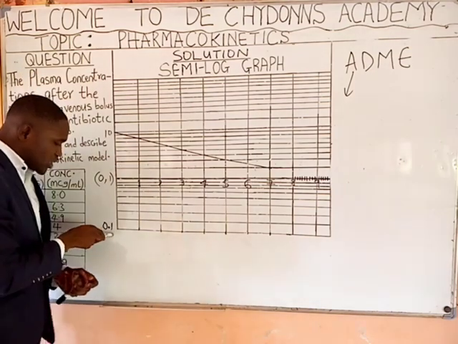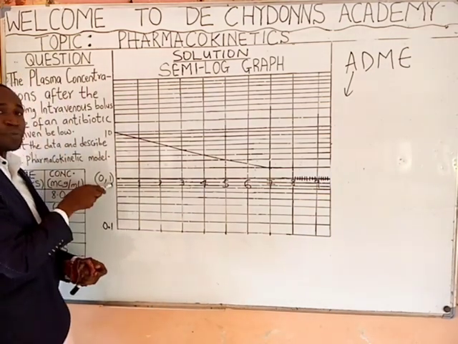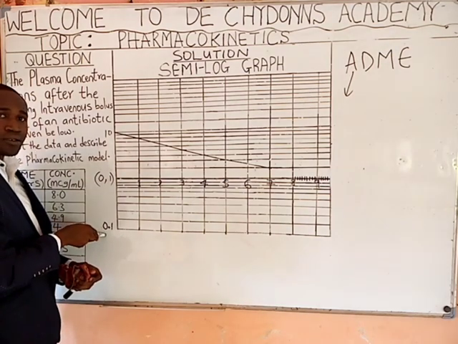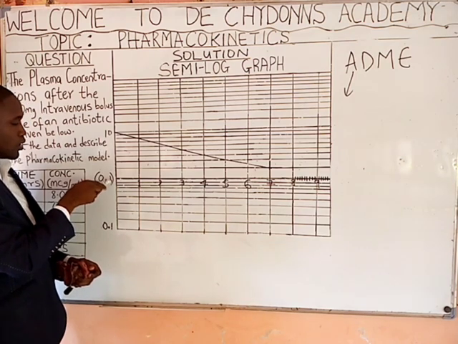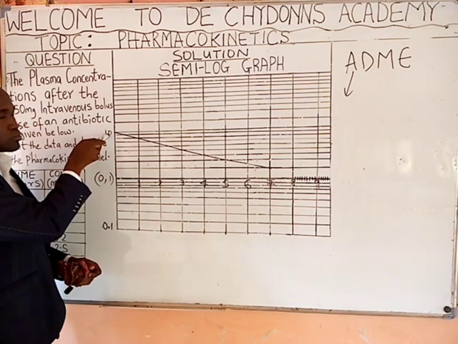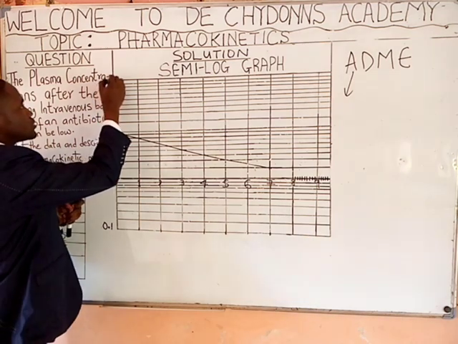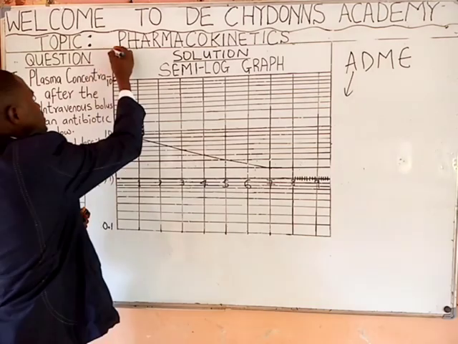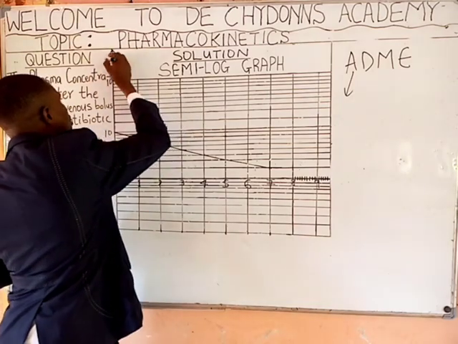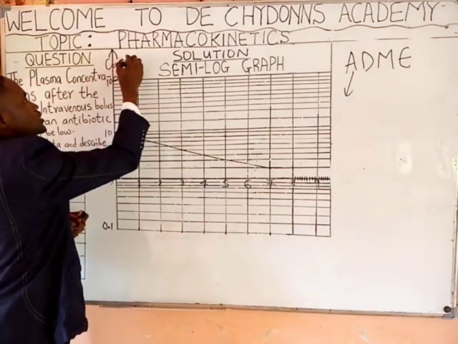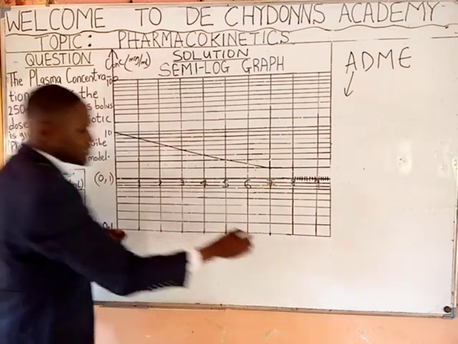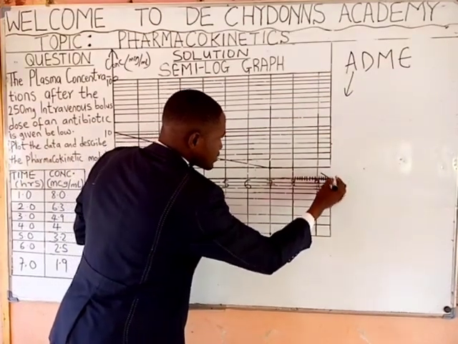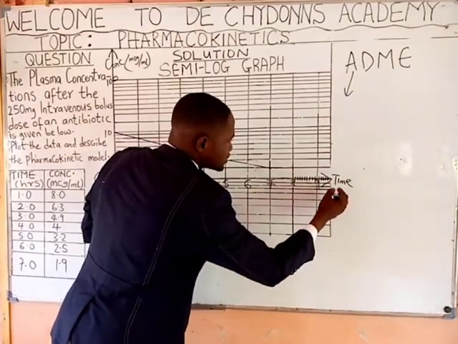If here is 0.1, here must be 0.1 times 10, which gives 1. Then 1 times 10, 10. 10 times 10, 100. This is the concentration axis, which is in microgram per mil, while this is the time axis, which is in hours.